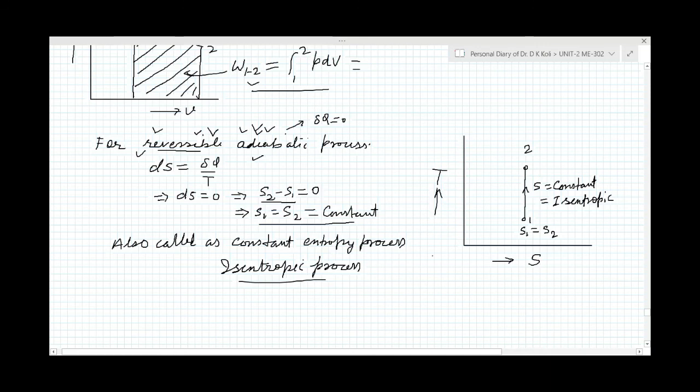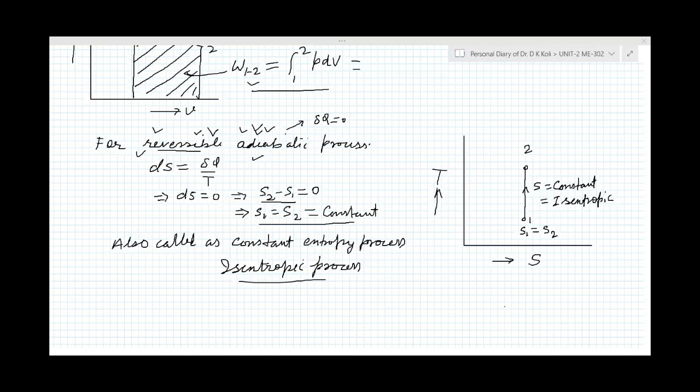Suppose any fluid is flowing through some passage, through some pipe. Because of the friction between the fluid particles and the inside surface of the pipe, heat will be generated, and because of that we can say there is some increase of entropy.